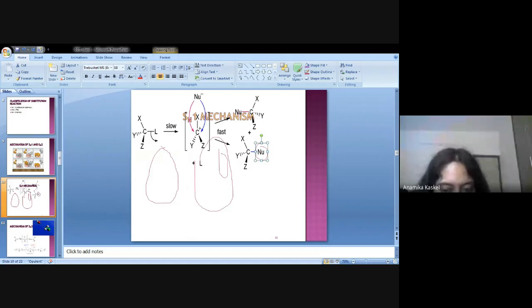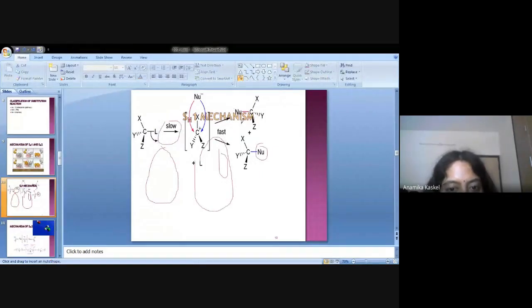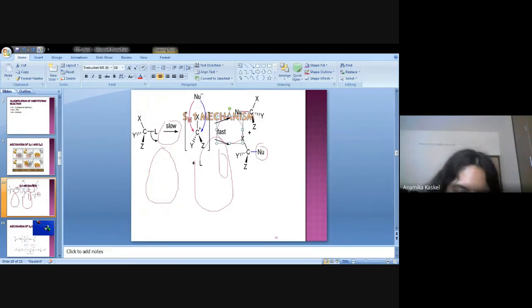Clear? So if you go through the slide, you understand that from that section, I'm just writing here that this is the slide. In that slide, this is the slowest step. I'm writing here. This is the slow step, and first step is the nucleophile attack. Fast first. But slow step is slow step. That means it is the carbocation generation. That means intermediate formation.